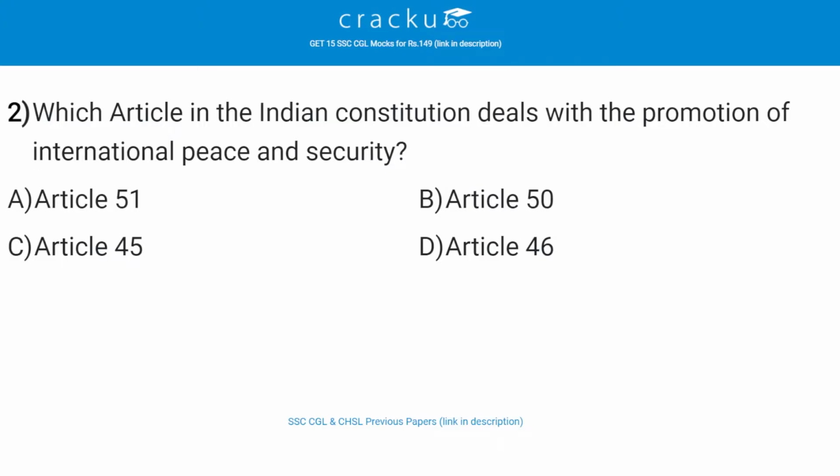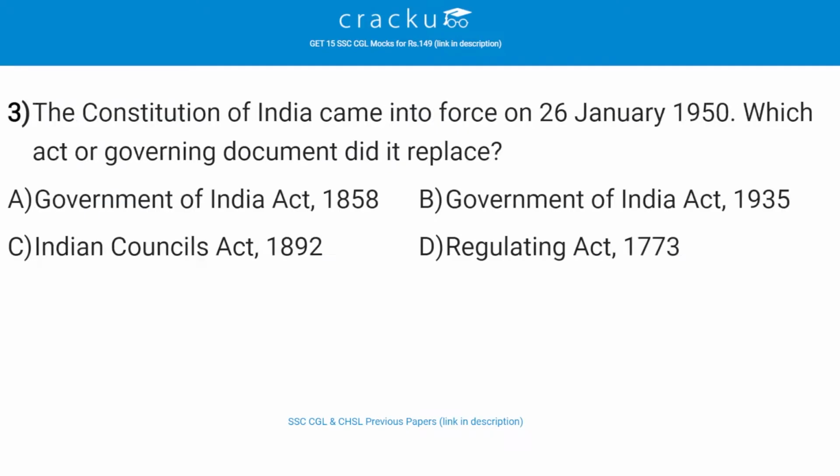Which article in the Indian Constitution deals with the promotion of international peace and security? The correct answer is A, Article 51. So, the provision of Article 51 of the Constitution of India embodies an affirmation of that philosophy and ideals.